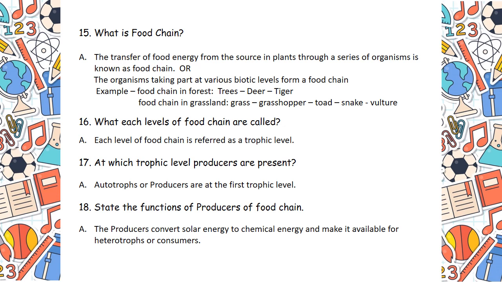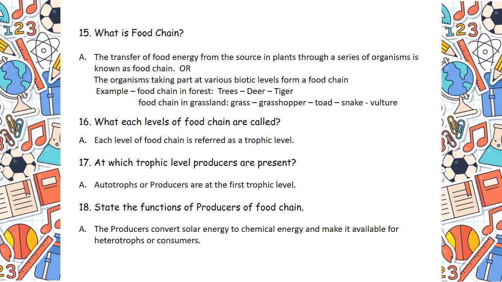If you go to question number 20, you can find that I have given a different question, obviously, enumerate the position of producers and consumers at different trophic levels. But here, the four trophic levels are clearly marked.